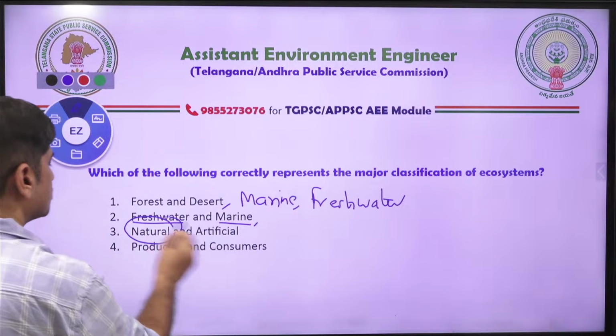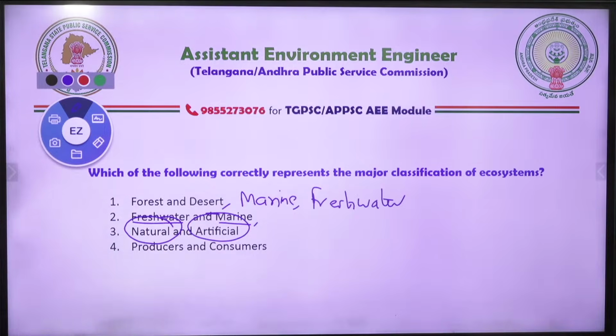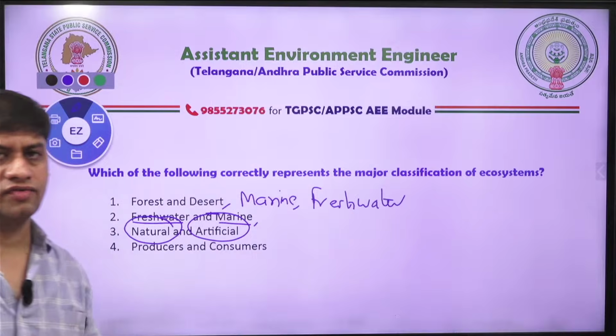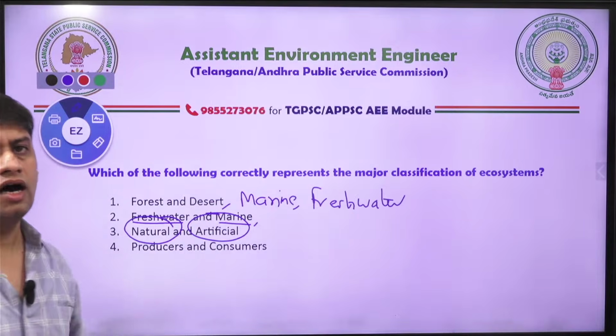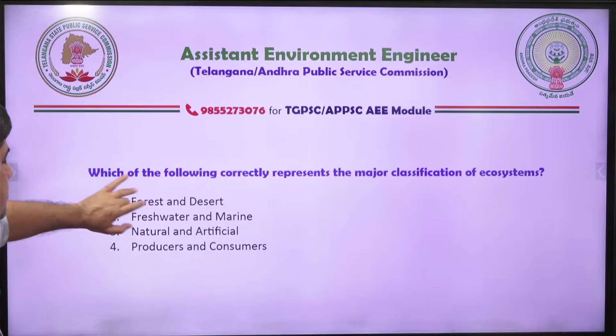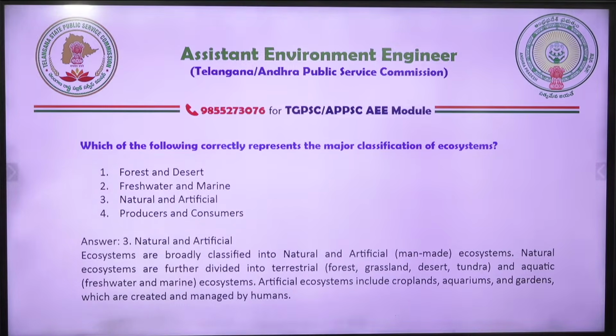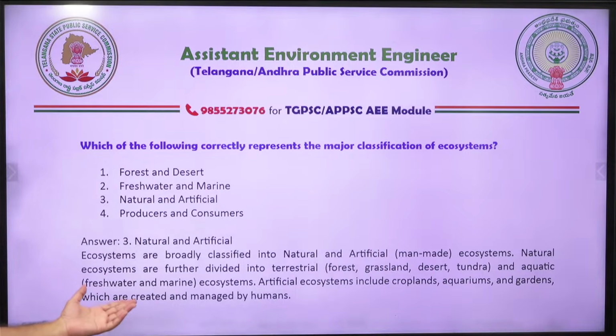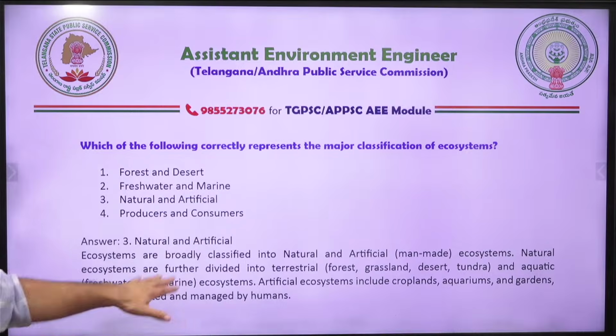But when I say natural and artificial, you understand? When I say natural and artificial, there is nothing else left. Either it is natural or it is artificial, right? So it is a natural ecosystem or it can be an artificial ecosystem. So that is how it is done. Broadly, it is classified as artificial, like man-made, and natural, that is naturally there.